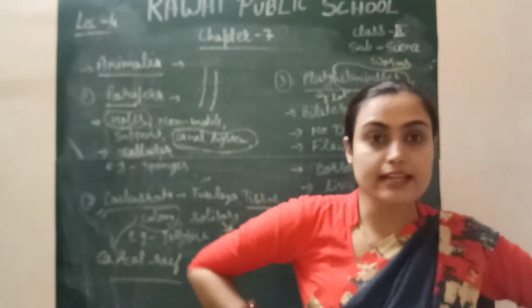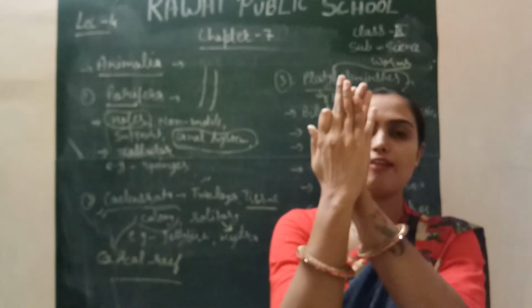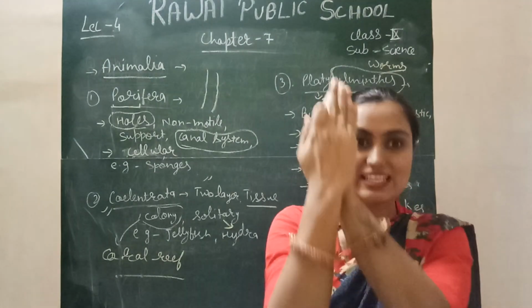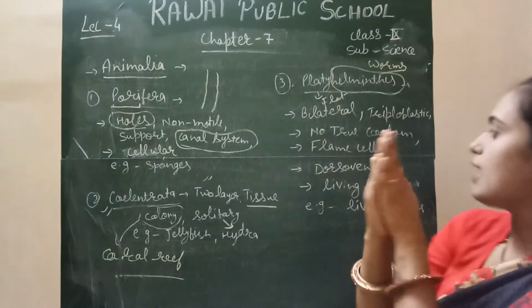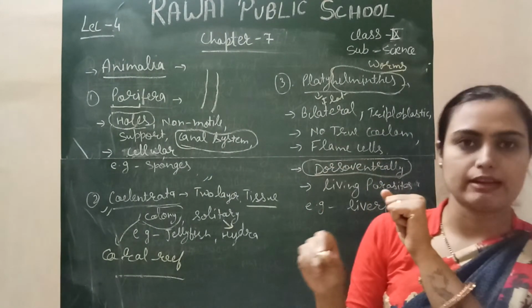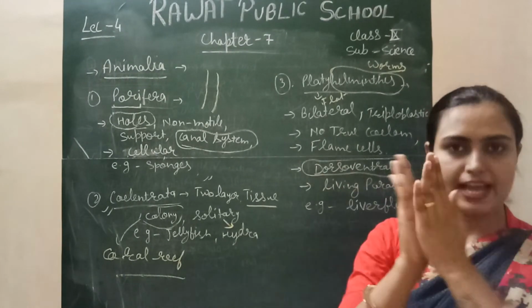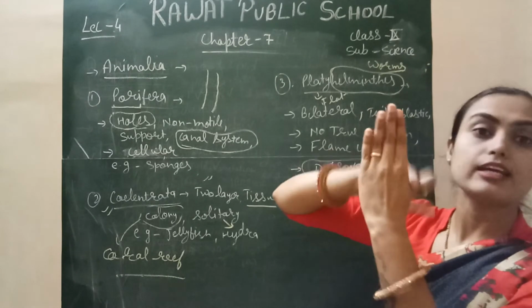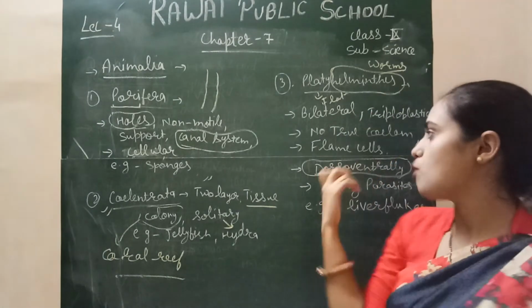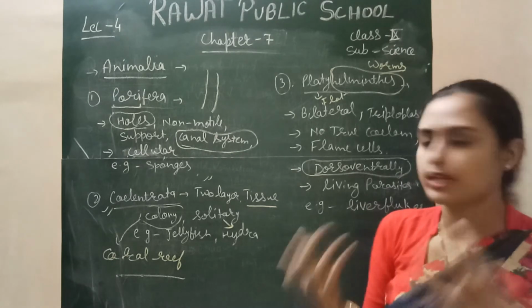If this lateral surface is not present, then what will happen? The dorsal and ventral surfaces are attached with each other, like a plate-like, flat structure, so they are called Platyhelminthes. Their body structure is dorsoventrally flattened, meaning the dorsal surface and ventral surface are attached with each other. There is no lateral surface. Lateral surface is not present in Platyhelminthes. So these worms are dorsoventral in nature.